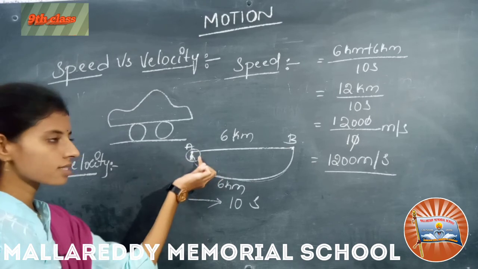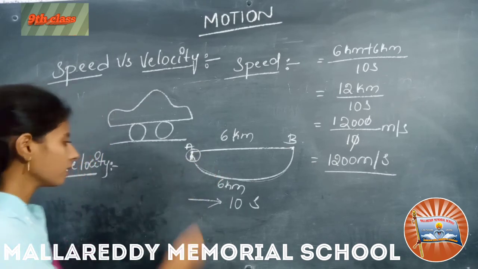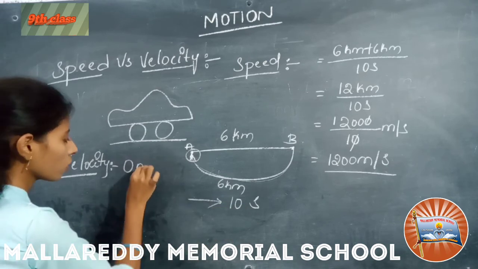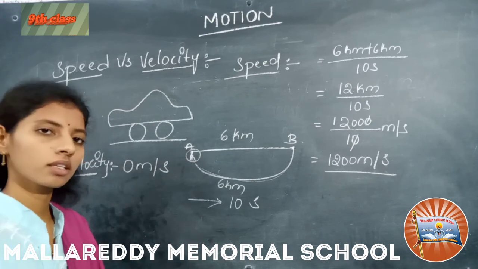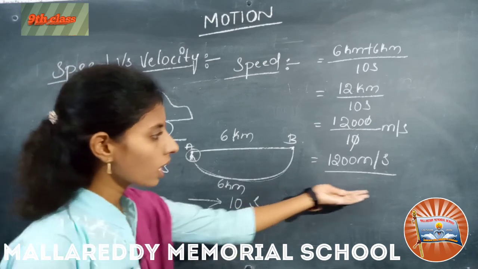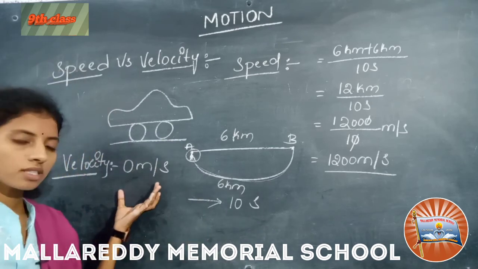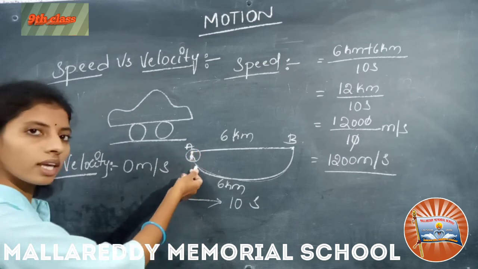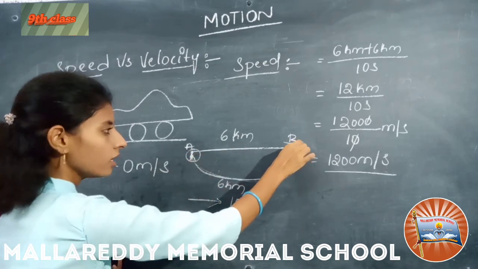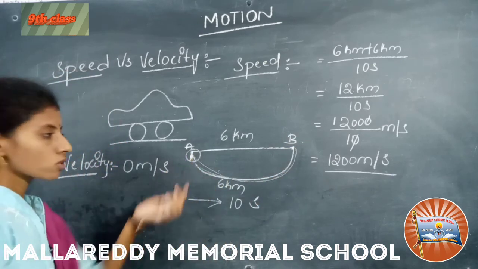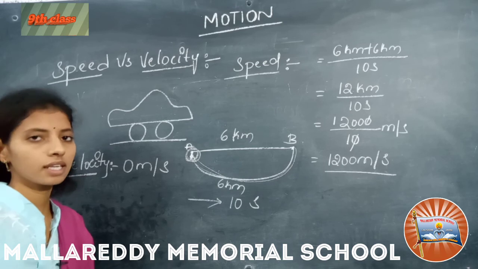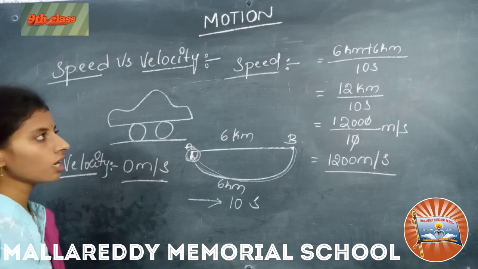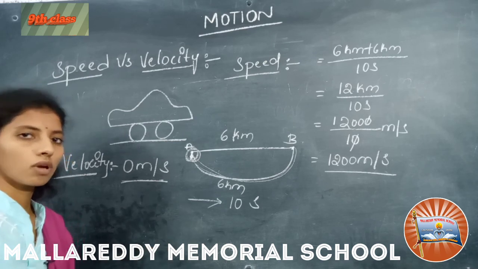So the displacement is 0, right? So the velocity of the car is 0 meter per second. Distance gives 1200 meter per second and displacement gives 0. Why? Because it has reached the point A again. It travels from A to B, again comes from B to A, so the shortest distance is 0. So the velocity of the car is 0 here. These are the examples for speed and velocity.